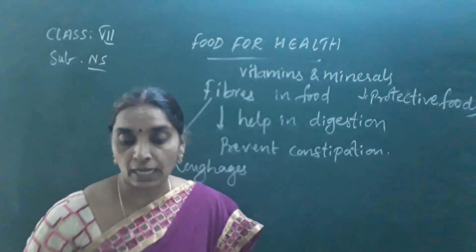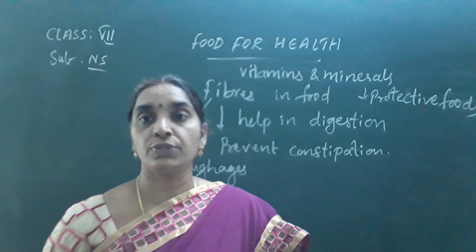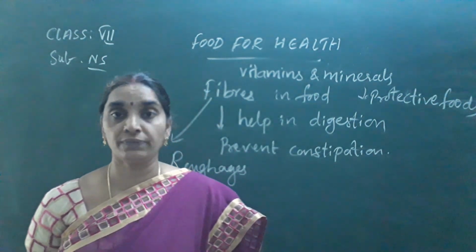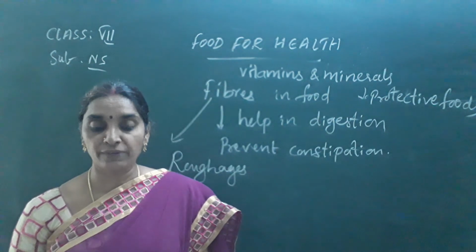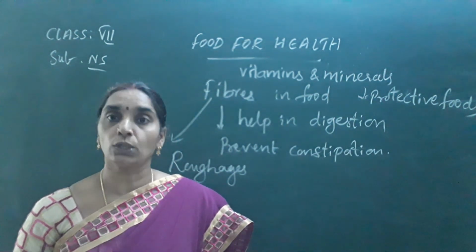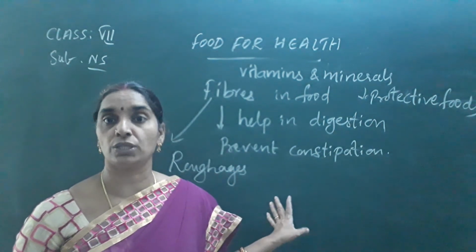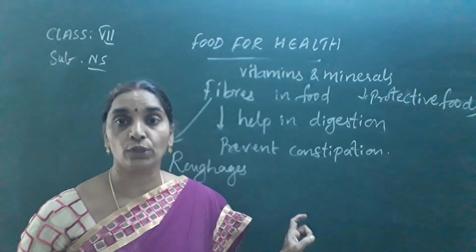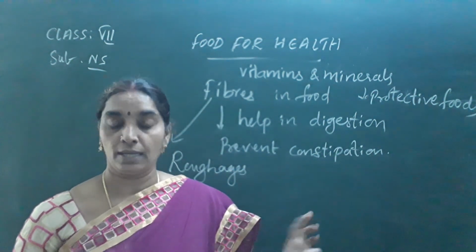Okay, so that's why our elders suggest us to take more of the green leafy vegetables daily and help in free bowel movement in our digestive tract and prevent constipation. This is the main question that you have to learn, an important point in this lesson.